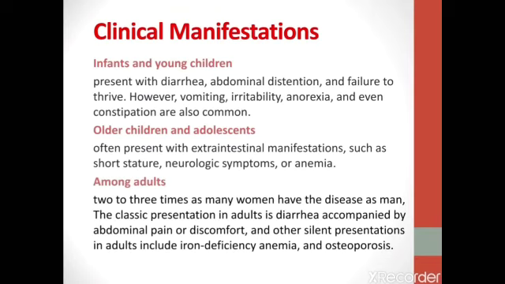Among adults, 2 to 3 times as many women have the disease as men. The classic presentation in adults is diarrhea, accompanied by abdominal pain or discomfort. Other silent presentations in adults include iron deficiency anemia and osteoporosis.